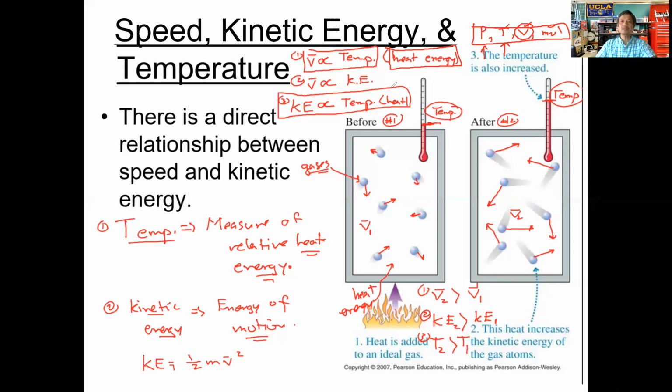This heat energy can also be linked to the energy associated with motion. Remember we talked about kinetic energy, which is energy associated with motion. So heat energy and the energy of motion, kinetic energy, are absolutely related.